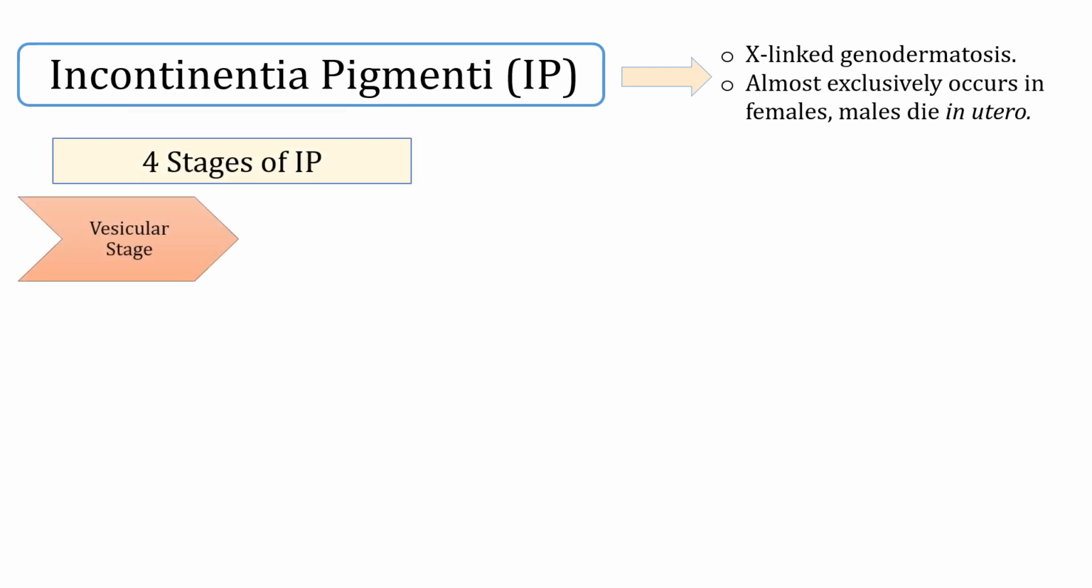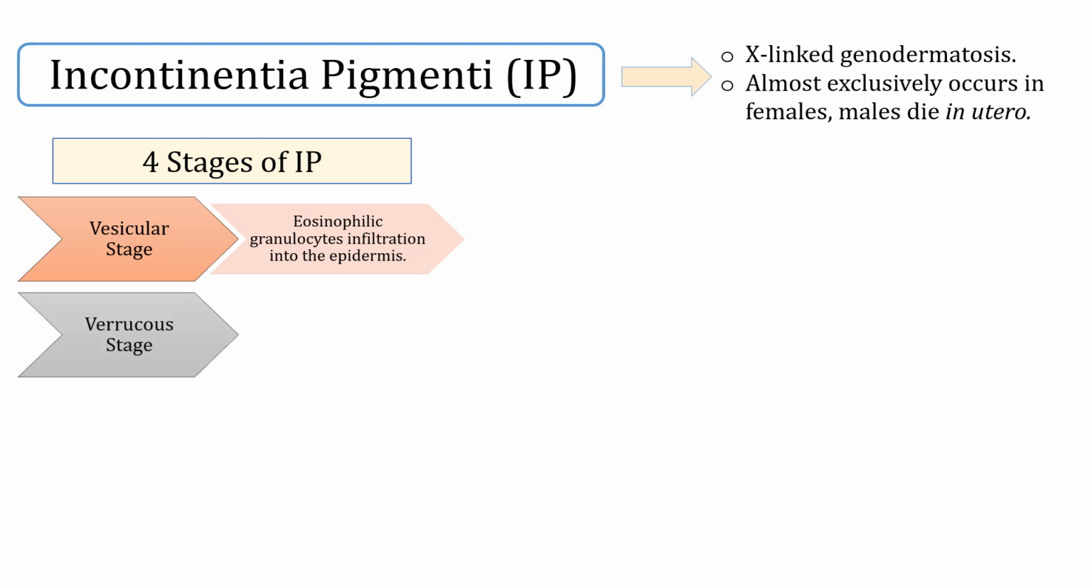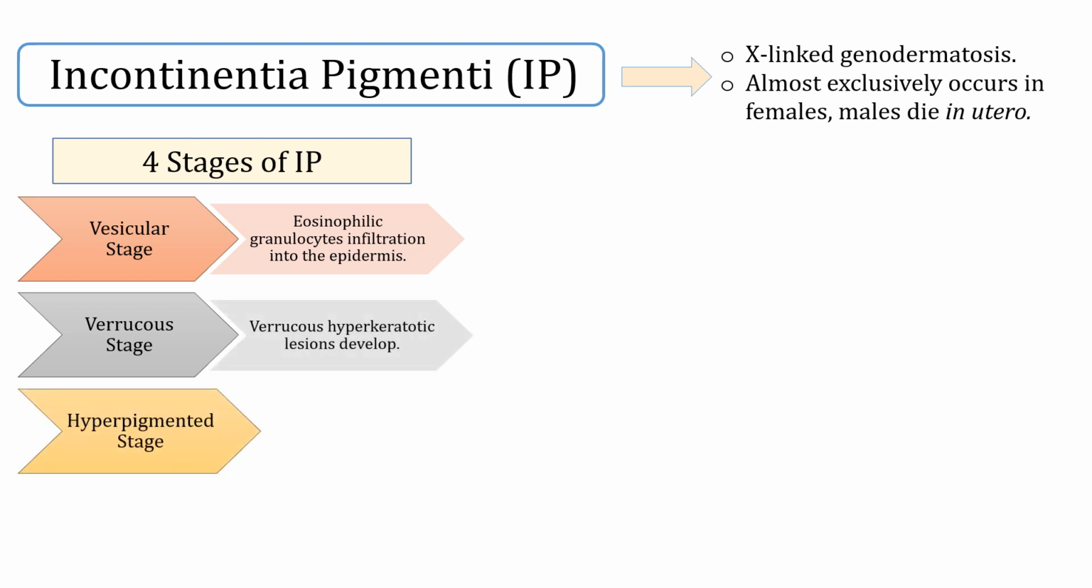IP is characterized by certain distinct dermatological stages that begin within 2 weeks after birth with blisters and an inflammatory response. The first stage is the vesicular stage, where massive eosinophilic granulocyte infiltration occurs into the epidermis. The second stage is the verrucous stage, where verrucous hyperkeratotic lesions develop and disappear, which leads to the hyperpigmented stage, where areas of hyperpigmentation are left behind due to melanin accumulation.